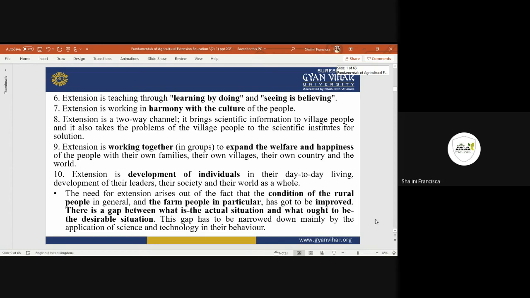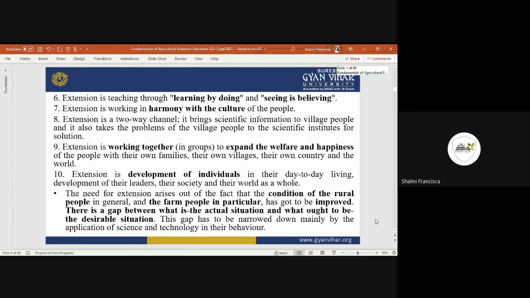Like I have said, in formal education we get a particular procedure or principle on which we work, but on the ground it is sometimes totally different from whatever we have learned in formal education. So extension education teaches us the difference between theoretical and practical knowledge.